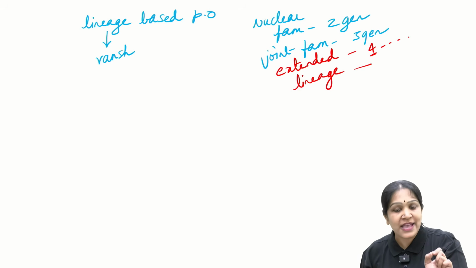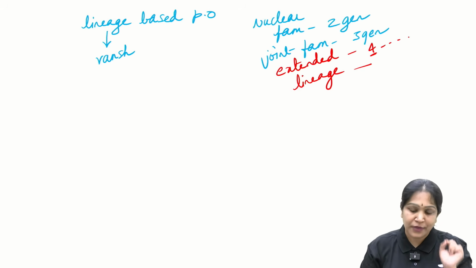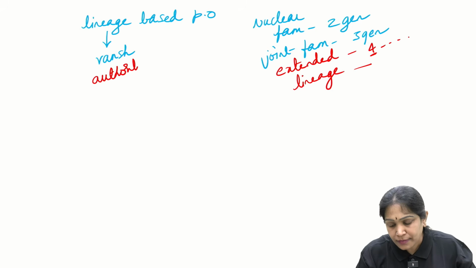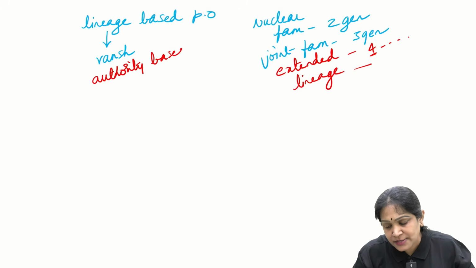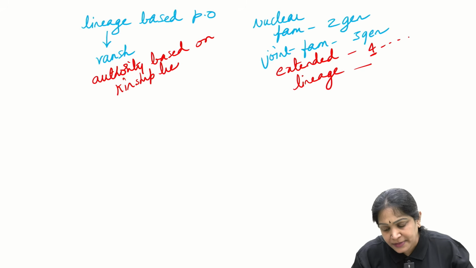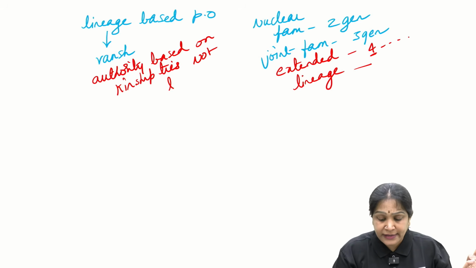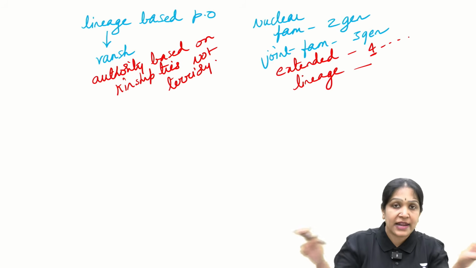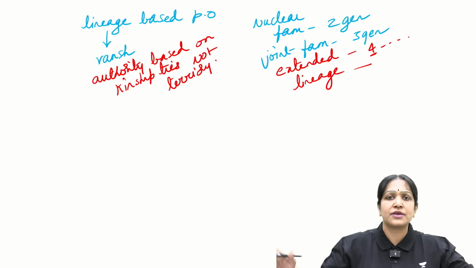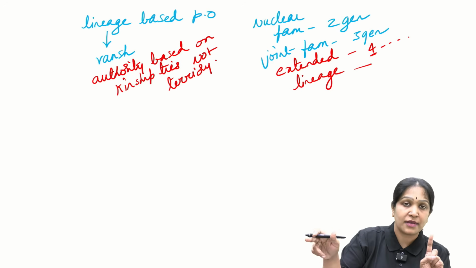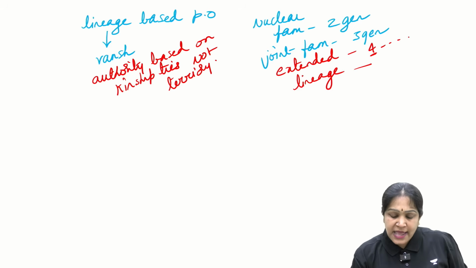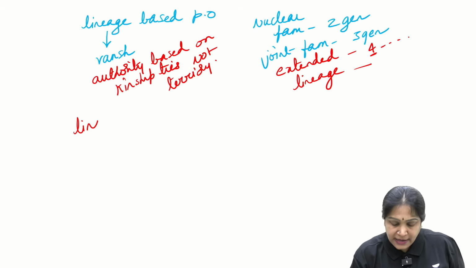In the lineage based political organization, the authority is based on kinship ties, not territory. For example, wherever they live, India, US, Australia, Africa, if these people belong to his lineage, the lineage head will be the leader.